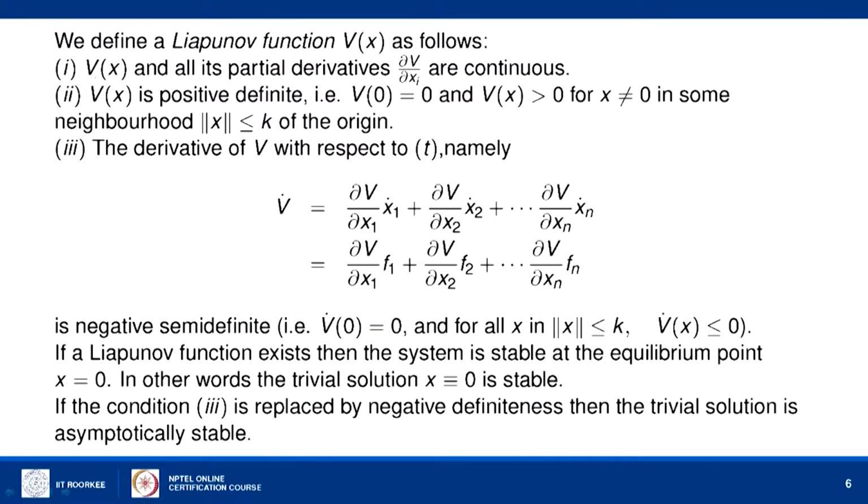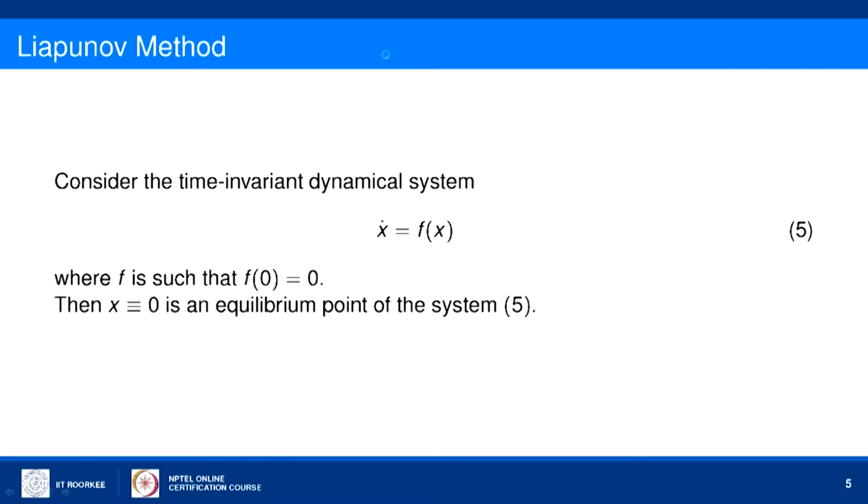So, if you are able to find a Lyapunov function v of x, here we note that x is a vector, x1, x2, ..., xn belonging to Rn, and f is also a vector, f1 of x, f2 of x, ..., fn of x. So, it is a nonlinear system of differential equations here.